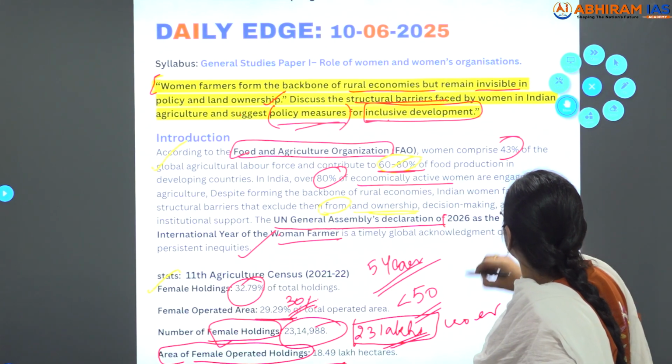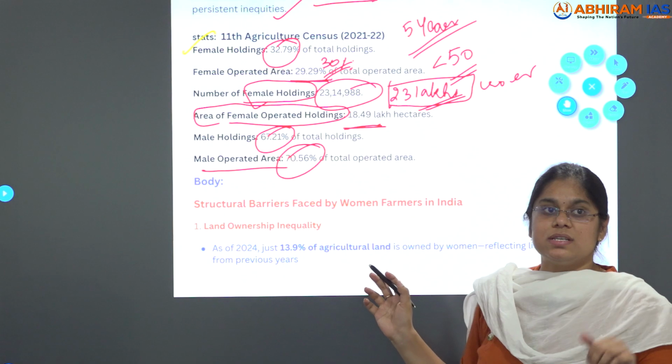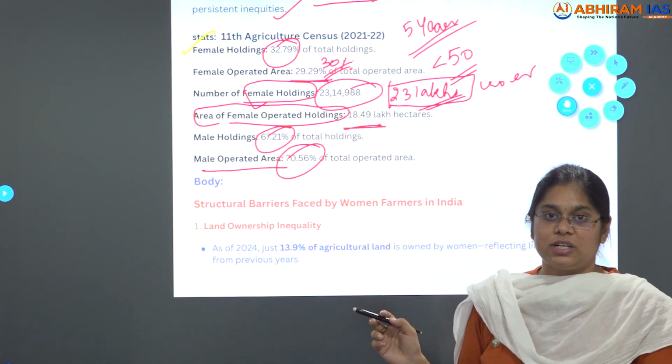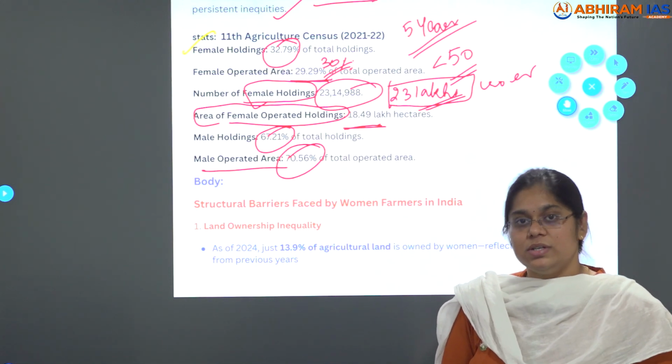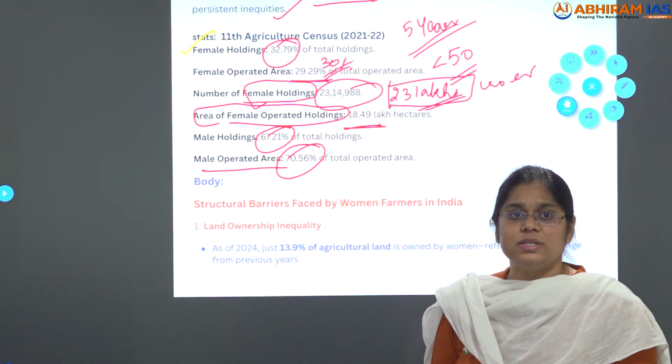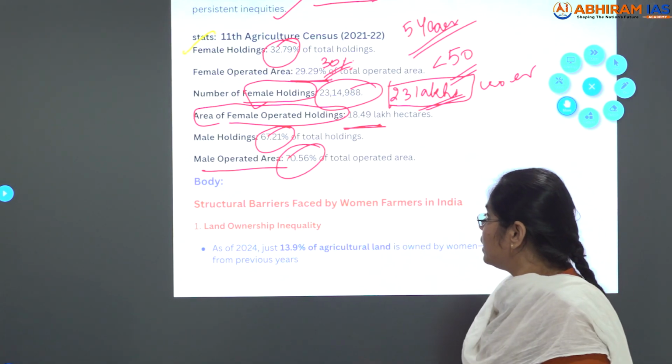Sorry. And further, I mentioned statistics in the introduction: what report FAO gave globally, what statistics it mentioned, and how many there are at the Indian level, that is with respect to the 11th agriculture census given by NABARD. Okay. Now the body.